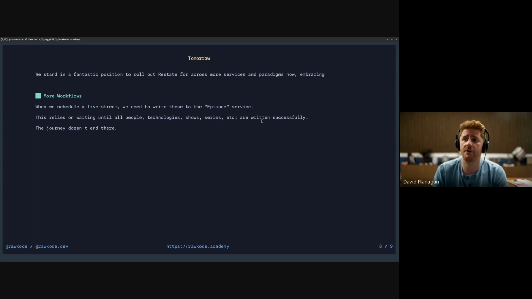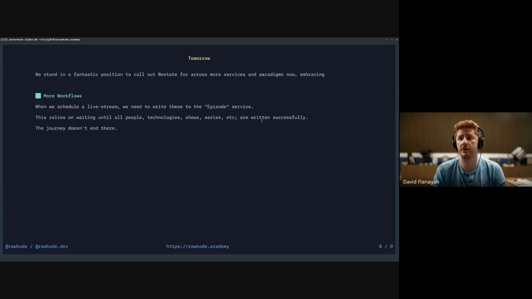But I'm actually wanting to experiment with using objects within Restate for every one of these resources, right? Every episode should be an object. Every person should be an object. Every technology should be an object. Because that gives us a new pub/sub mechanism where we can react to changes within the system, to the point where, if someone were to join me on an episode and then they log into the website and update their bio, why can't I go through every single YouTube video and update the description with their new bio?